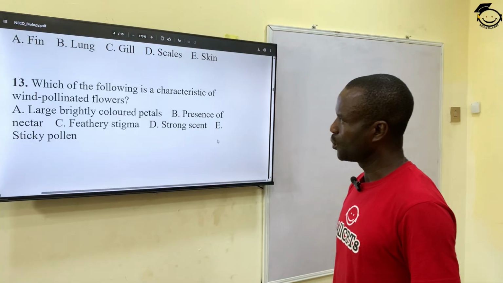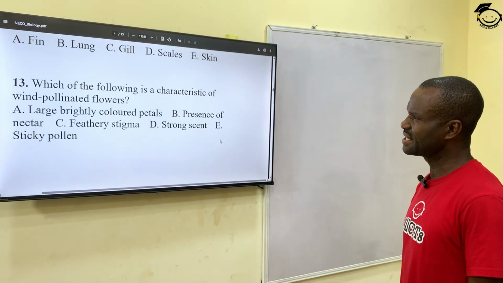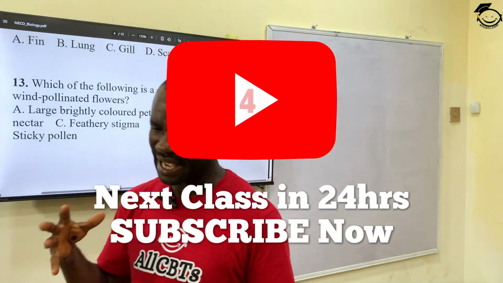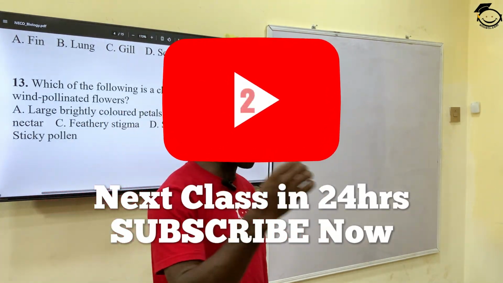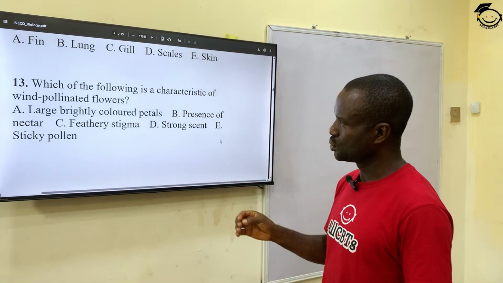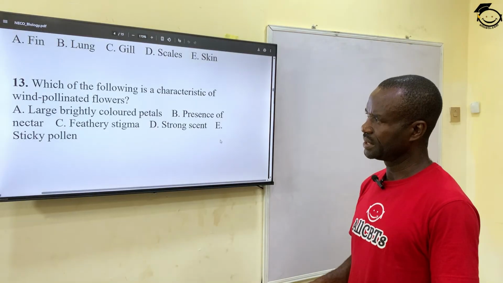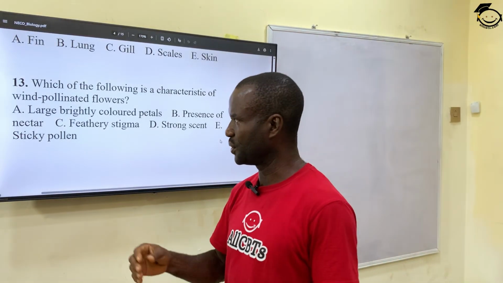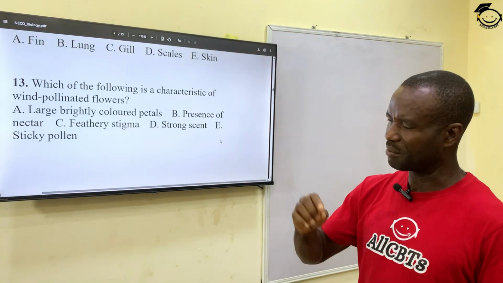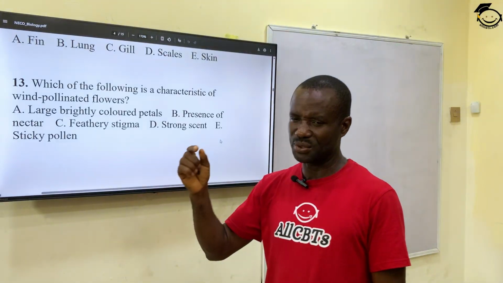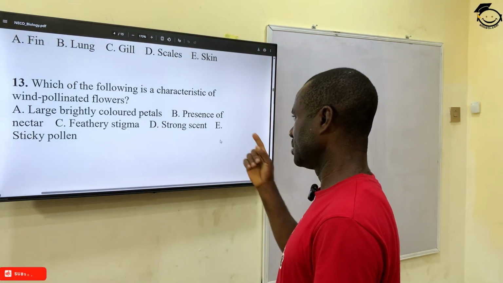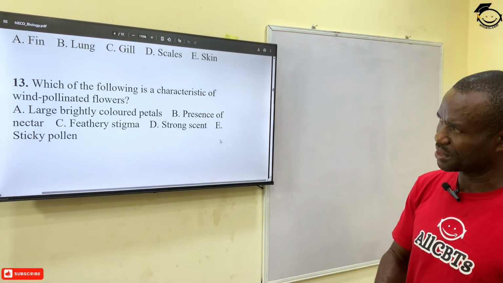Number 13. Which of the following is a characteristic of wind-pollinated flower? When we say wind-pollinated flower, they are flowers whose pollen can be transported through wind from one point to the other. The pollen grains move from the anther of one flower to the stigma of another one. They are being transported through wind.